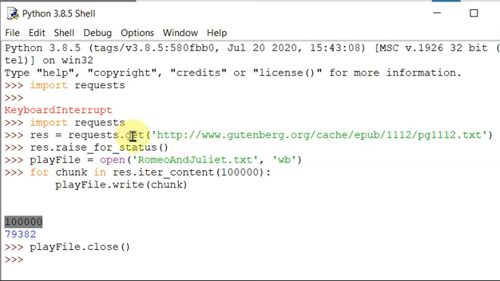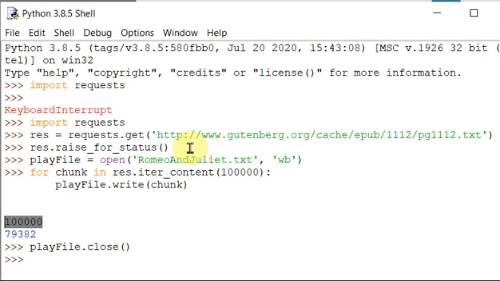So what is this example program? The URL specified here contains the script of the play Romeo and Juliet. It is a very large file, with the response object res. You're checking the status, that is, whether it has downloaded successfully or not. If nothing happens, it means it is successfully downloaded.